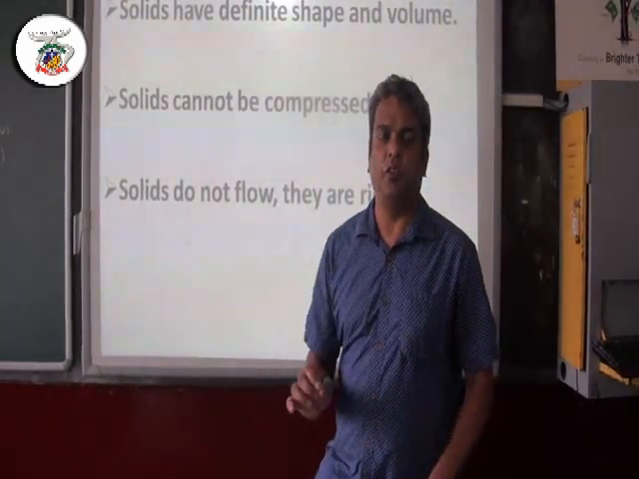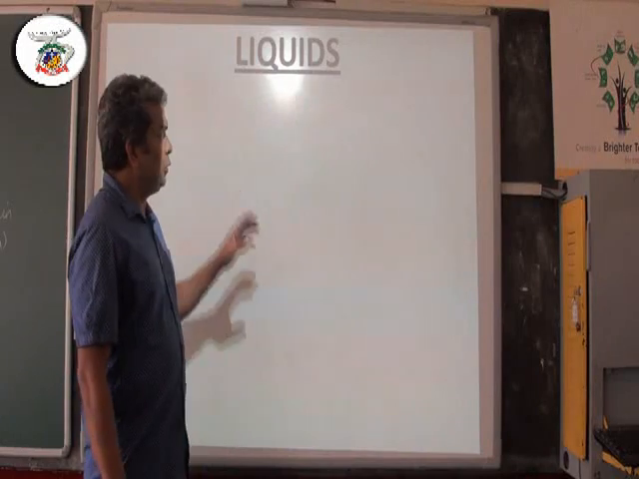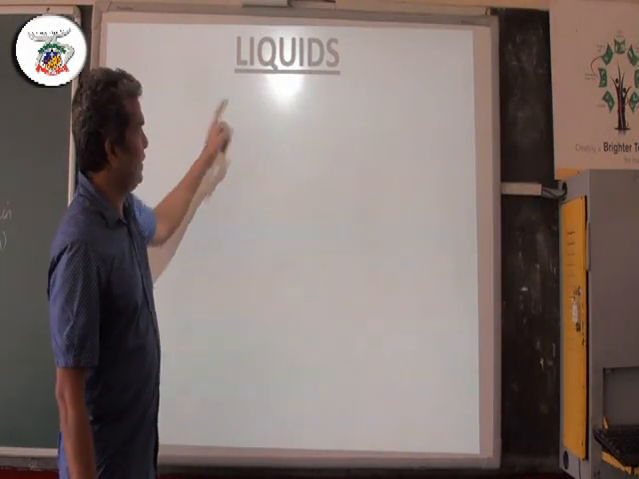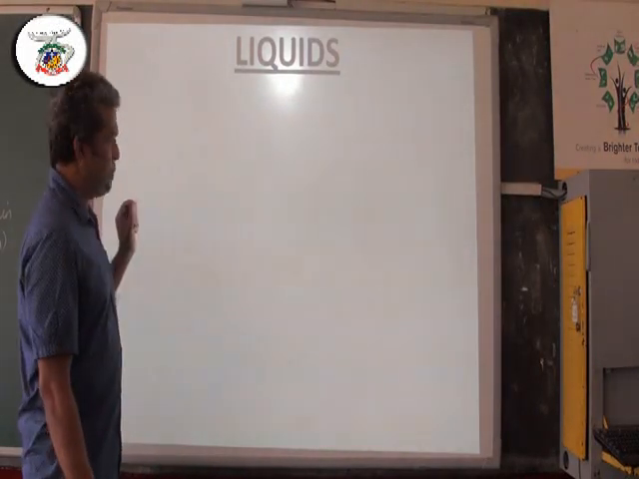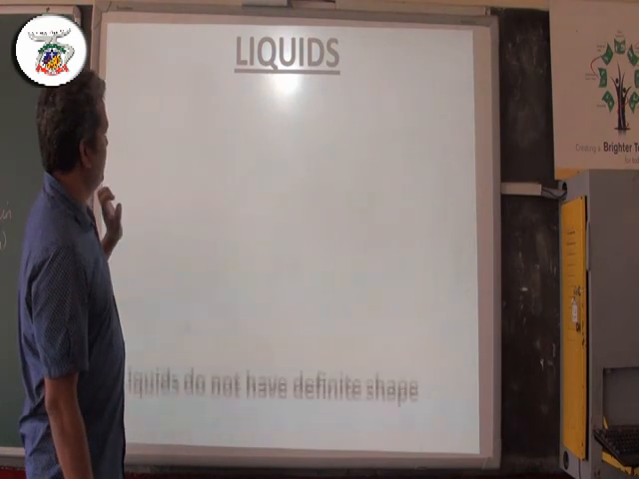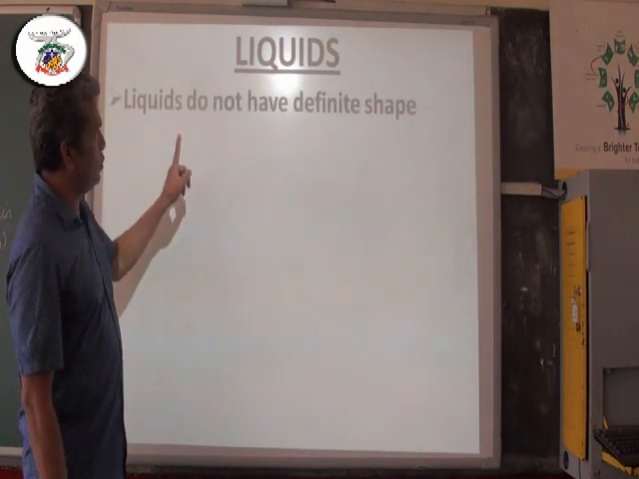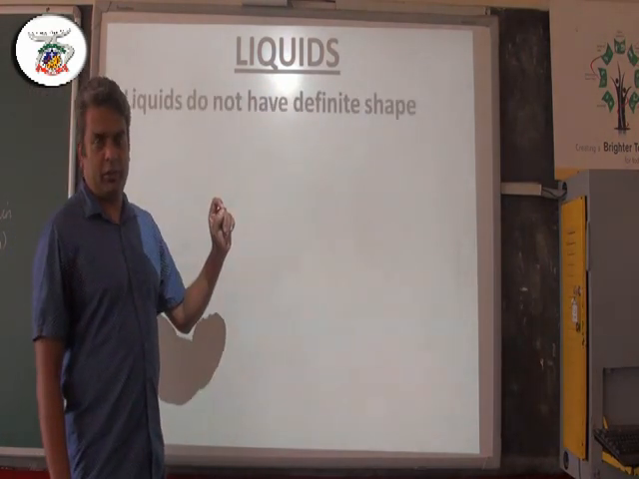They do not flow. Now let us understand liquids in terms of shape and volume. What does it say? Liquids do not have definite shape. Okay?